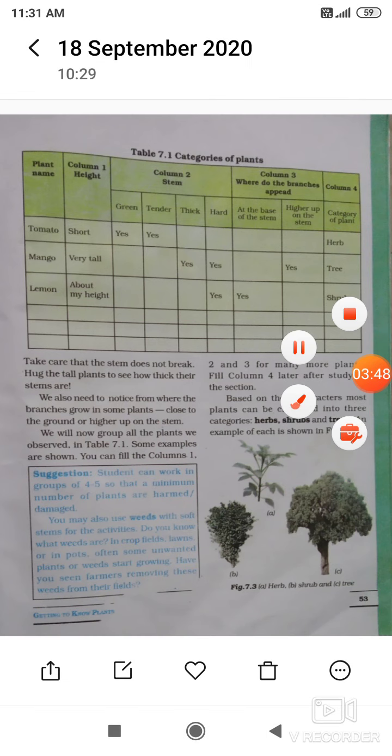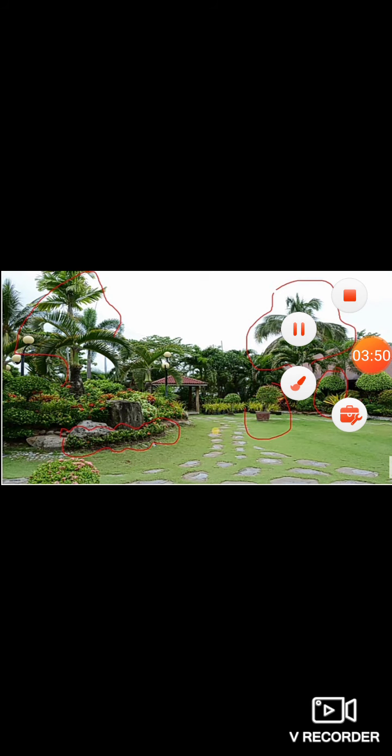Let's look at this picture, where you can see the clear difference between herbs, shrubs and trees. These over here are the herbs, shorter in height, shorter stem and not a woody stem. You can easily bend their stem and they have few branches also. These are shrubs, taller than the herb, with a woody stem, and branches start from the base. All of these are shrubs. These are the trees over here.